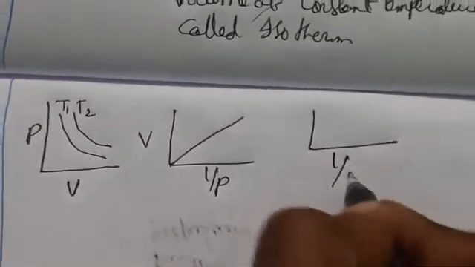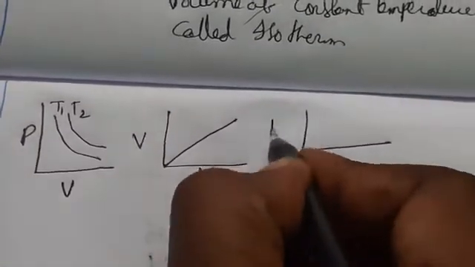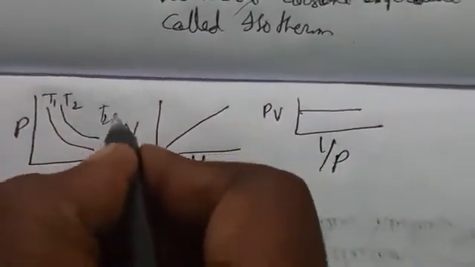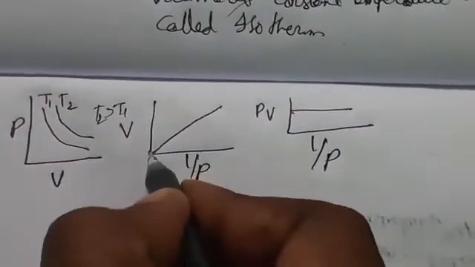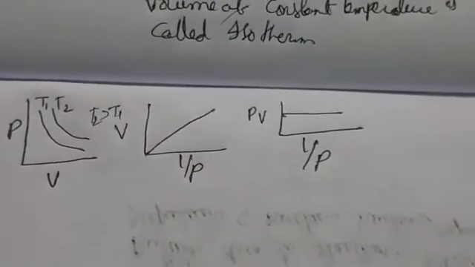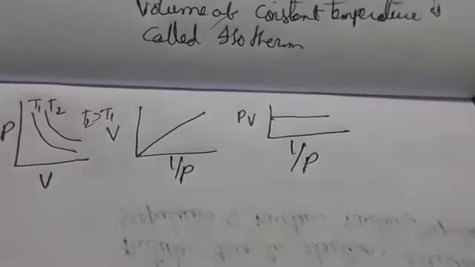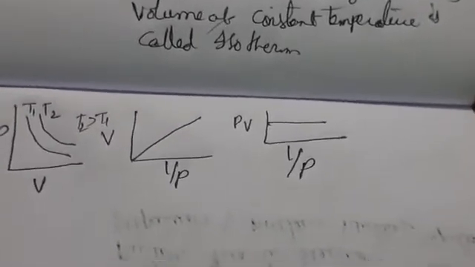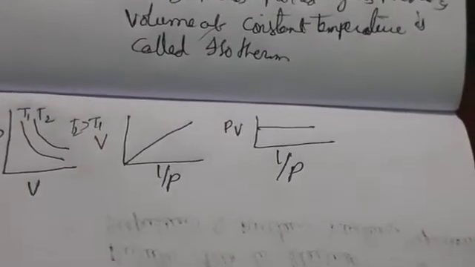If you take this on the x-axis and PV on the y-axis, you also get straight lines. So we can say T2 is greater than T1. The higher the temperature, the greater will be the pressure and volume. This is Boyle's law.